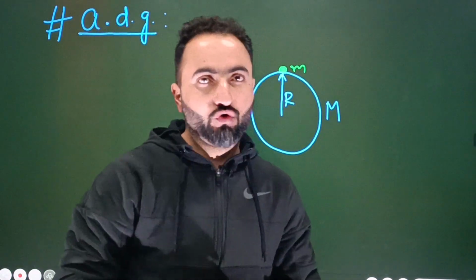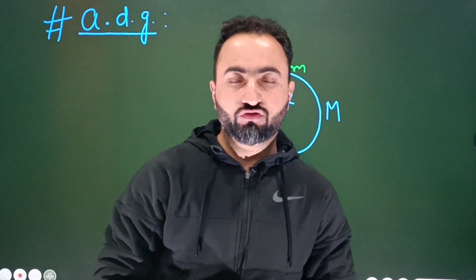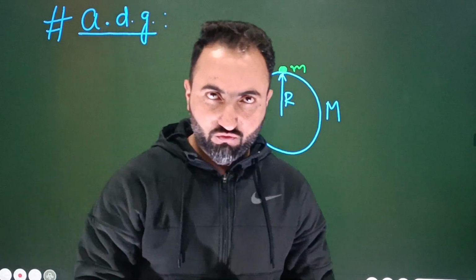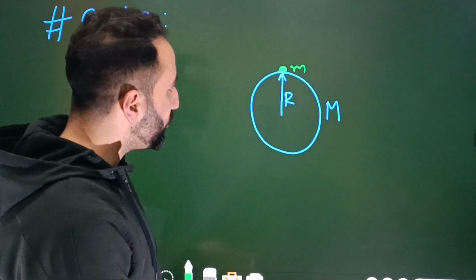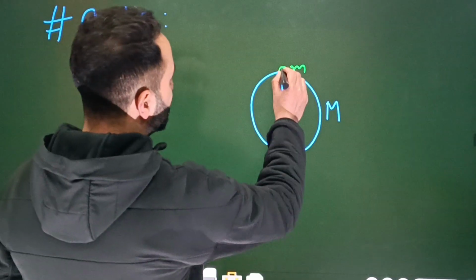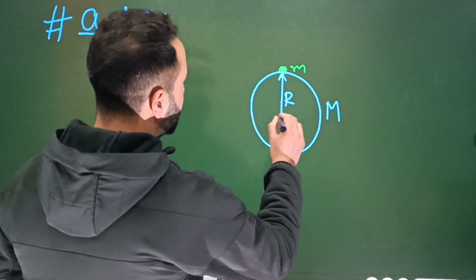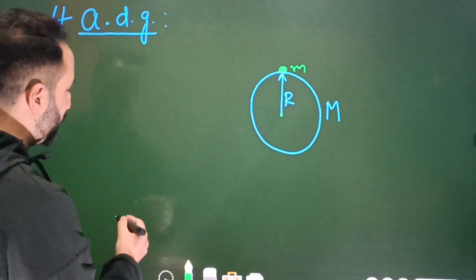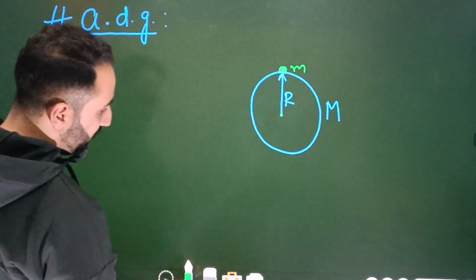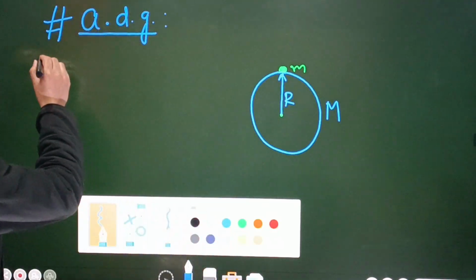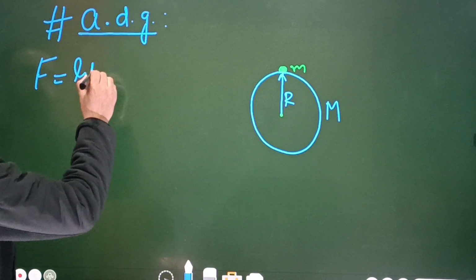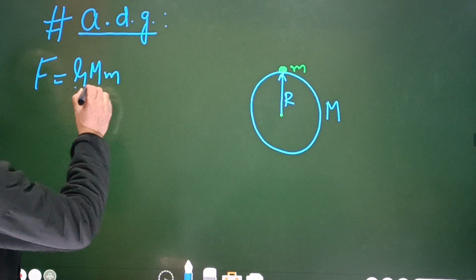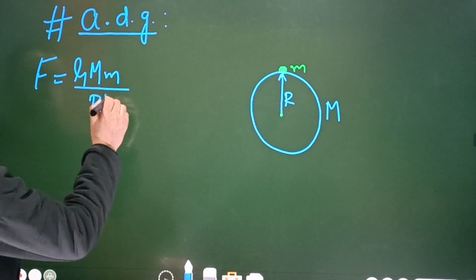Now obviously on this particle there will be a force, and that force is gravitational force, which will be given by Newton's law of gravitation. The distance between the center of this particle and the center of the Earth is equal to capital R. So force F will be equal to G multiplied by capital M and small m divided by R square.